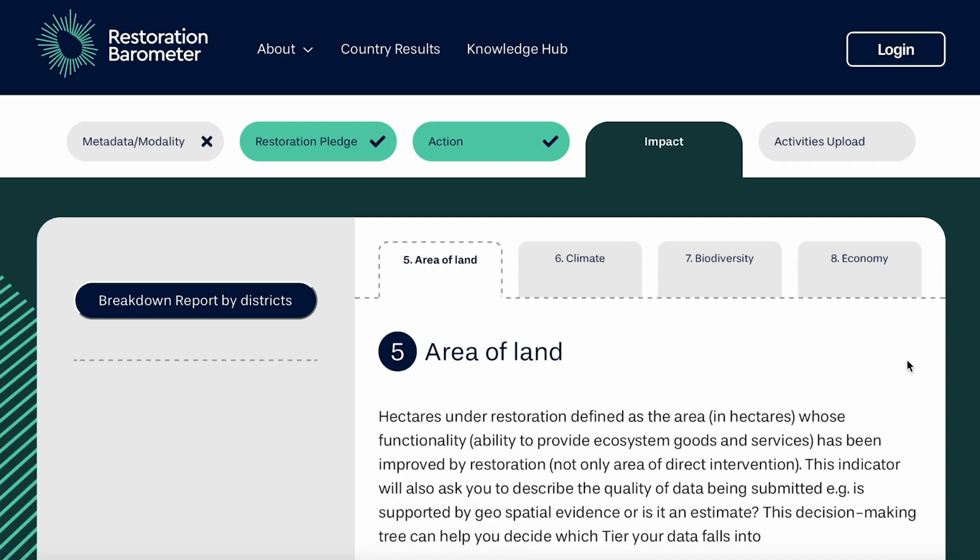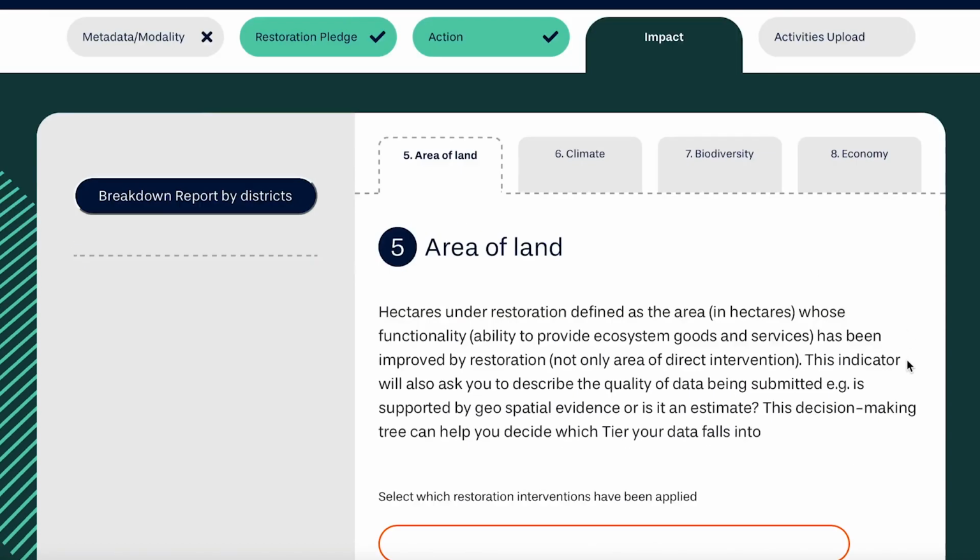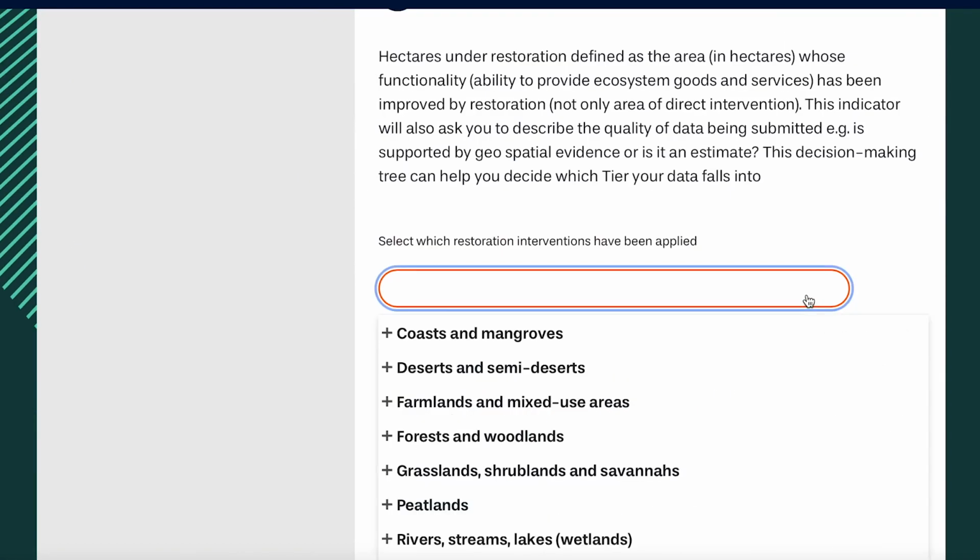Welcome to the Area of Land indicator. Reporting on this indicator links directly to the ecosystems you have previously selected. We start with the landscape in question. First, you indicate the types of restoration interventions applied.